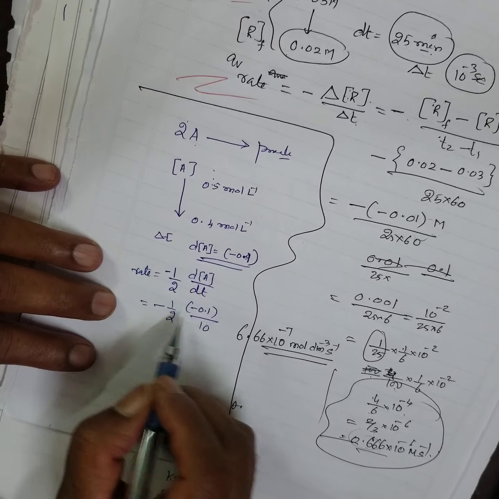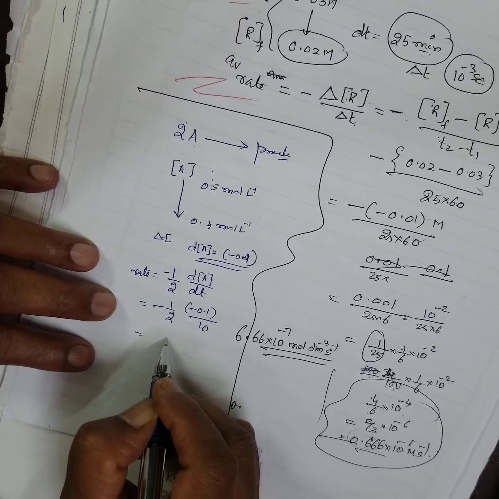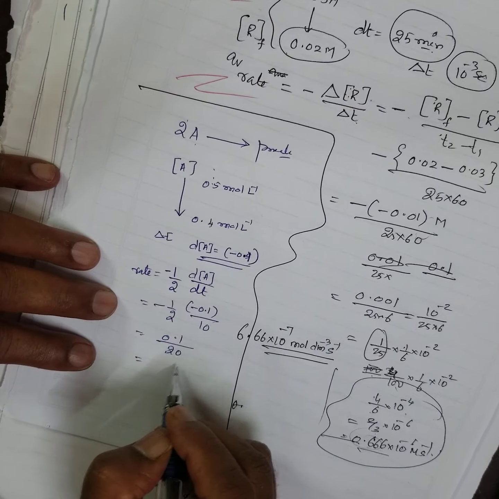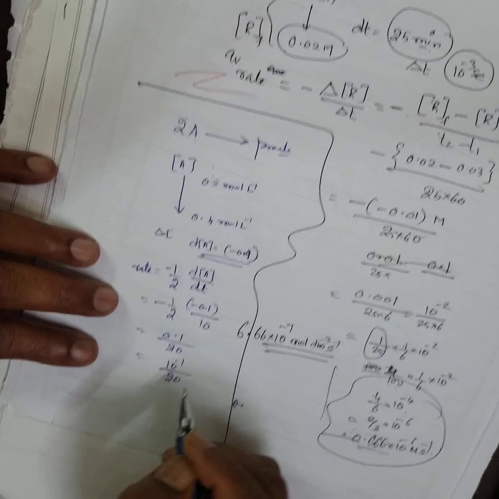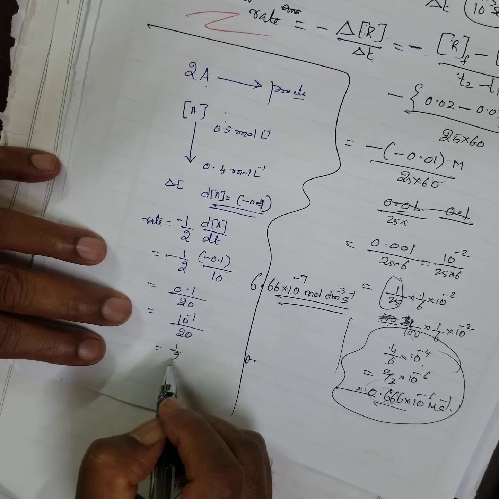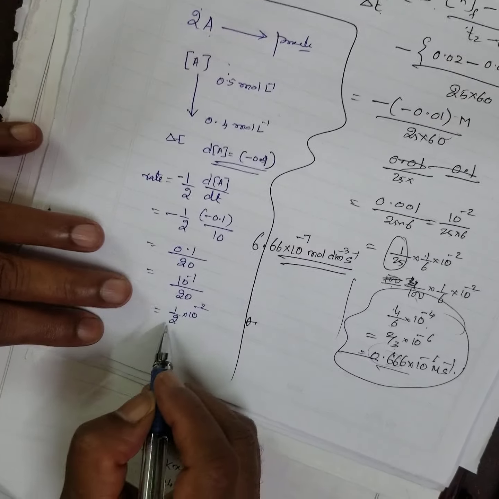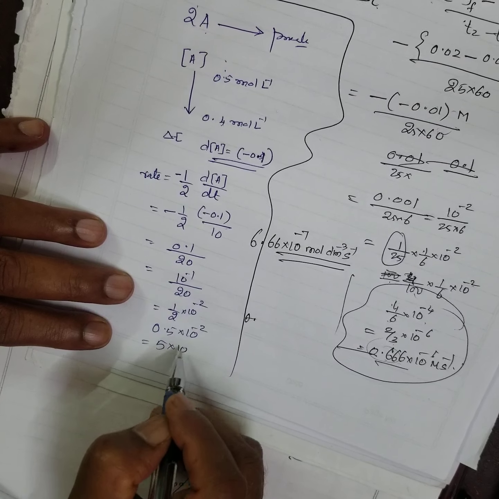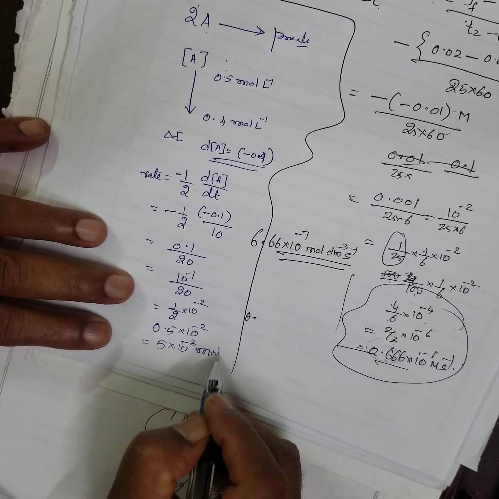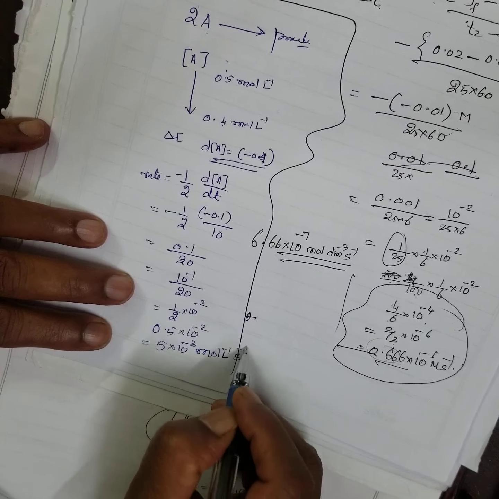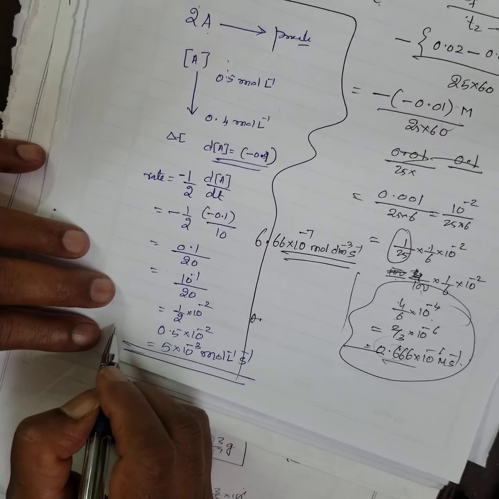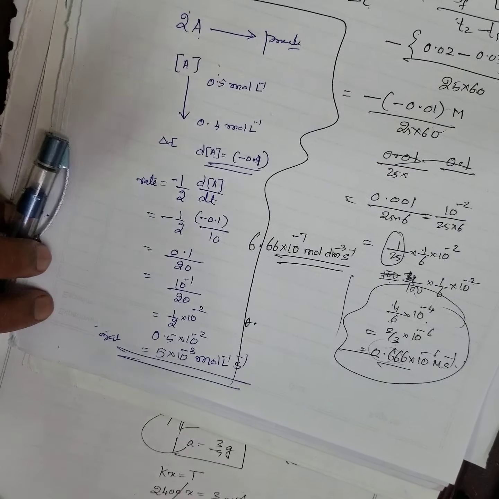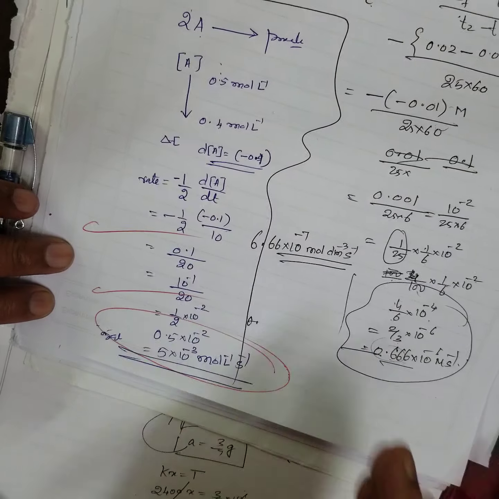Therefore, see, this is the big problem. Calculations: 0.1 by 20, or 0.1 is 10 to the power of minus 1, by 20, or 1 by 2 into 10 to the power of minus 2. Half is 0.5 into 10 to the power of minus 2, or 5 into 10 to the power of minus 3 mole per liter per second. This is called the average rate of the reaction. You understood? Now you know how to calculate this average rate.